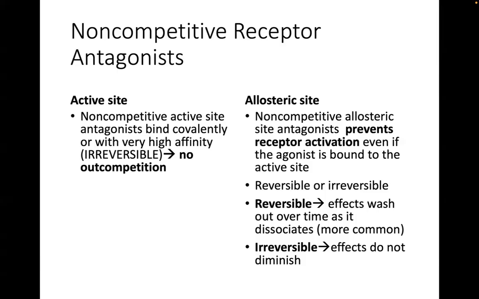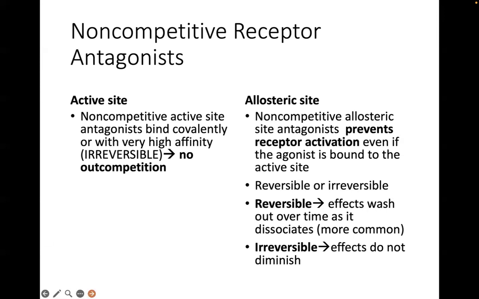So even if you increase the amount of the agonist, you will not recover its full effects, and you cannot surmount or overcome the effect of the antagonist.